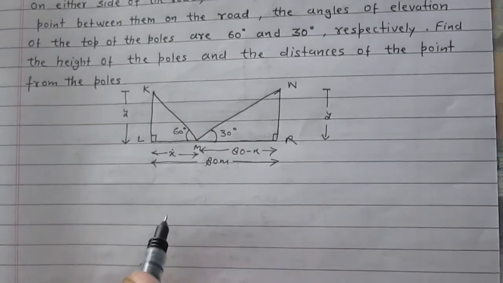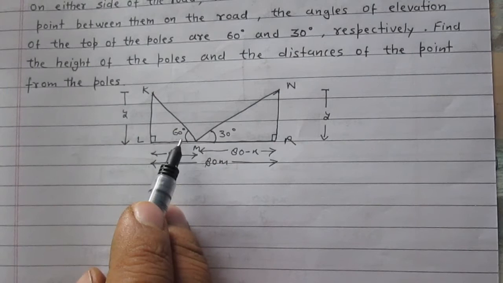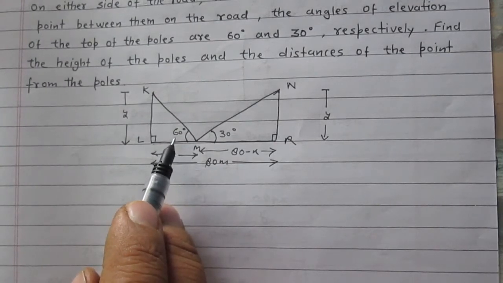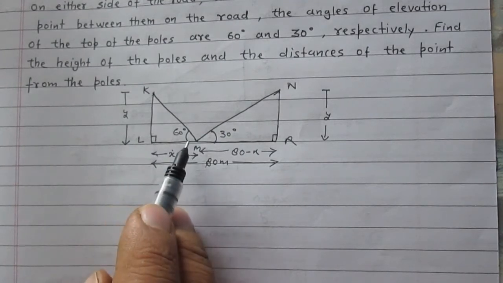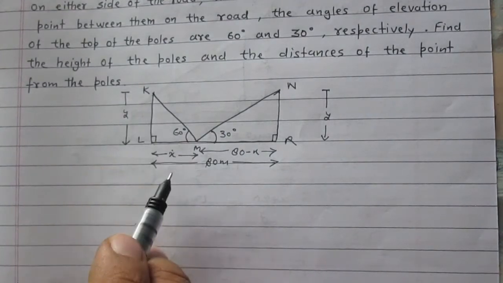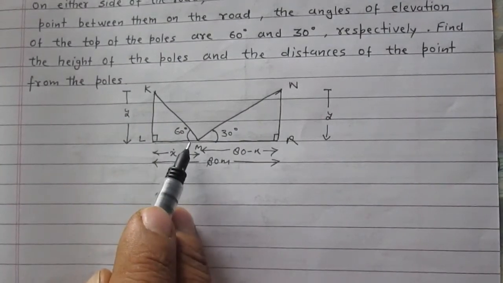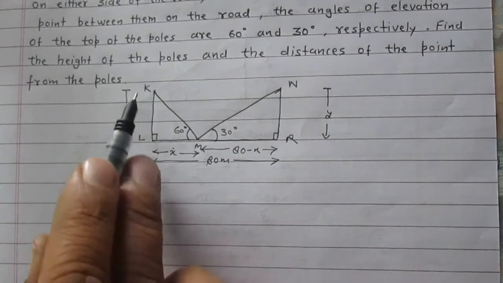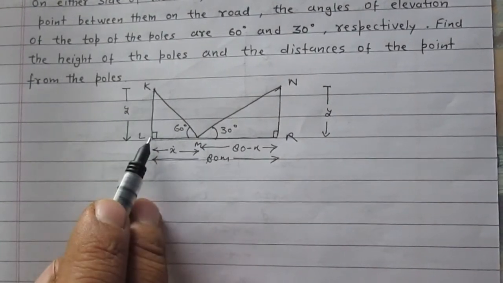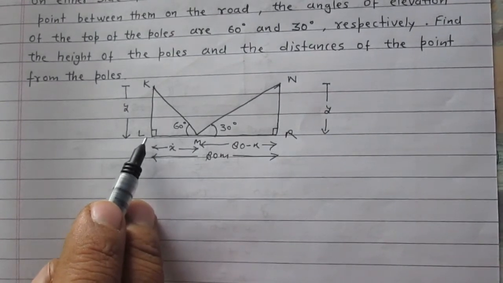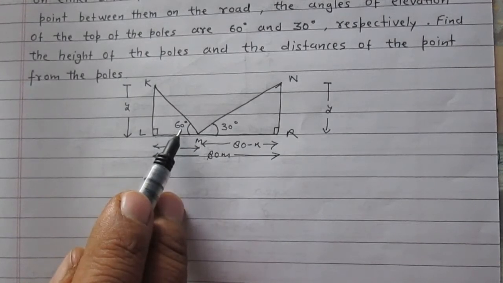Now in right angle triangle KLM, you see that angle under consideration is 60 degree. The side which is making angle with hypotenuse KM is LM. So LM is base, and KL is perpendicular because it is just opposite to the angle under consideration.